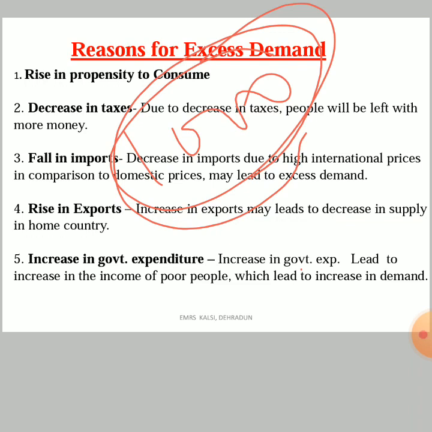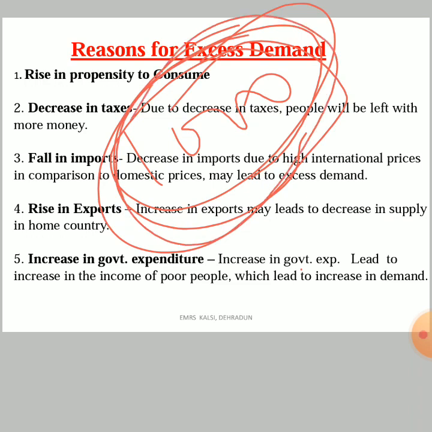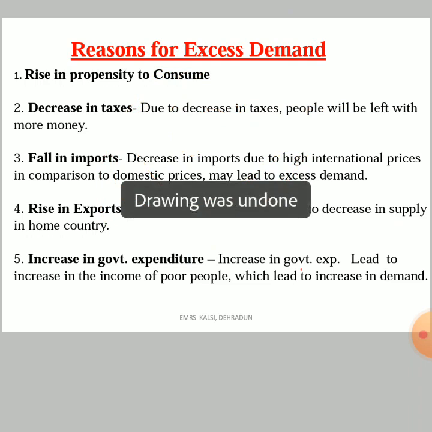I'm not talking about one person getting 1000 who earlier was not getting anything. Lakhs and crores of persons are now getting rupees 1000. So automatically the demand will increase in a short duration. This will lead to the situation of excess demand.